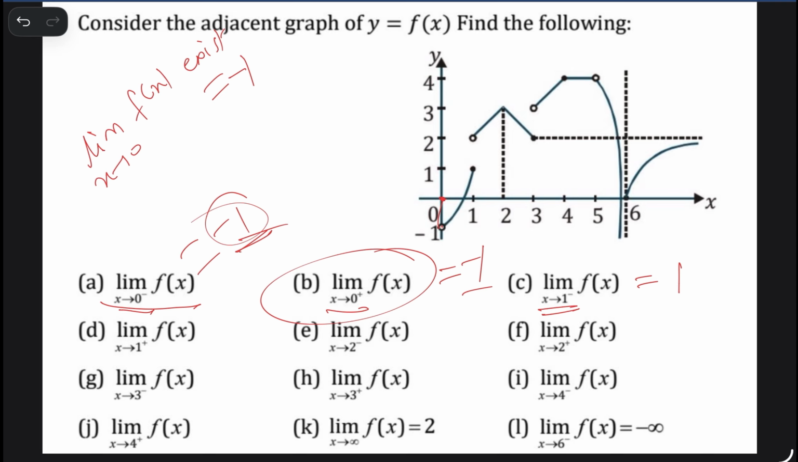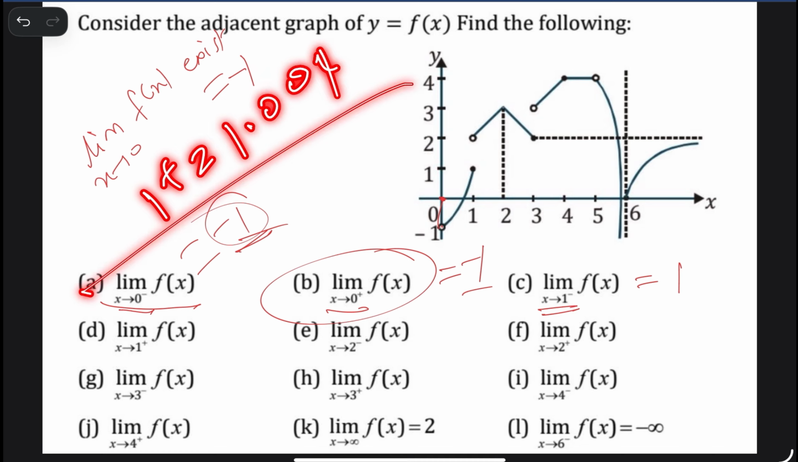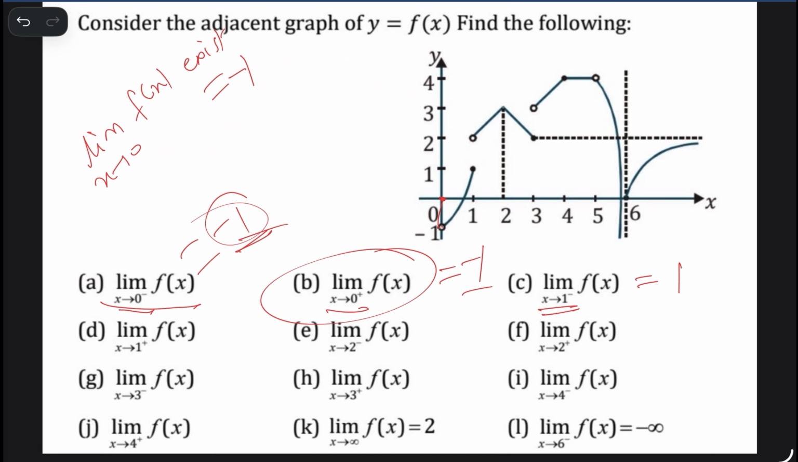Okay. Got it? But the moment you go to 1 plus, meaning slightly greater than 1, like 1.001, this function goes directly to a value of y here. Whenever x goes to 1 plus, this function starts directly from 2. What is the value of y here? The value of y here is 2. When x equals 1.01, the value of y is 2.